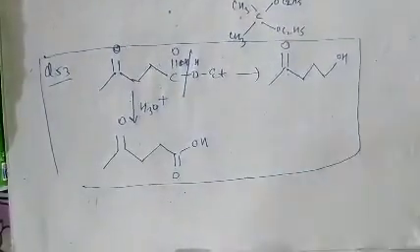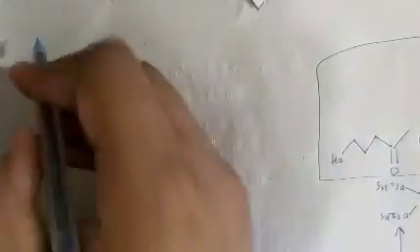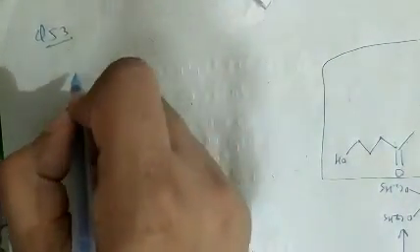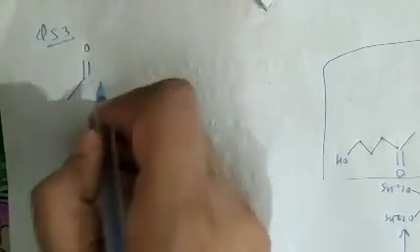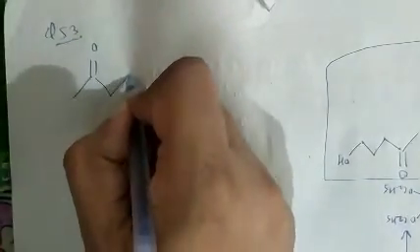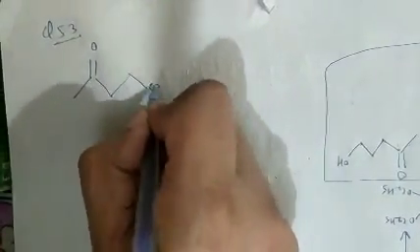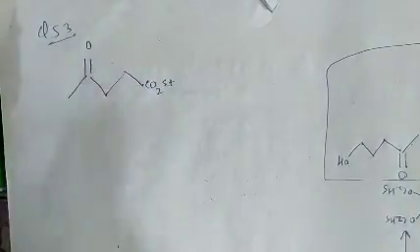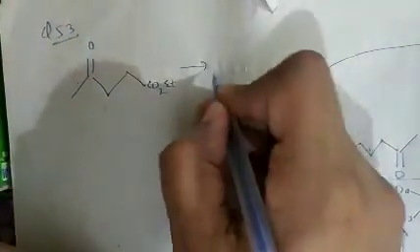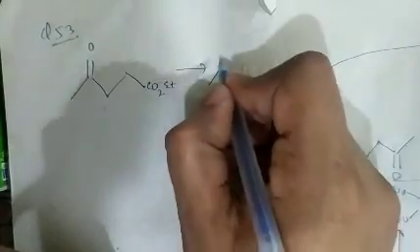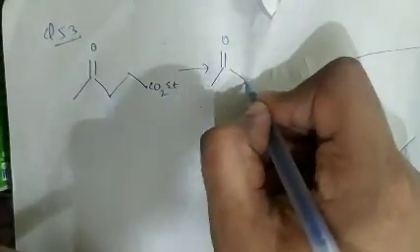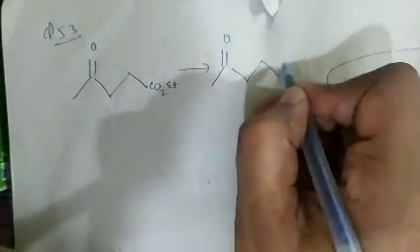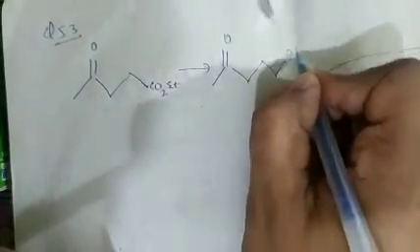See again, question number 53. Question number 53 is basically which of the following reagent is used. As we can see, the reaction is given in which ester is present, and this compound changes into this compound. The ester group changes into OH group.